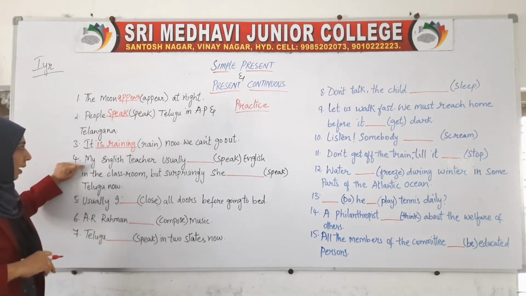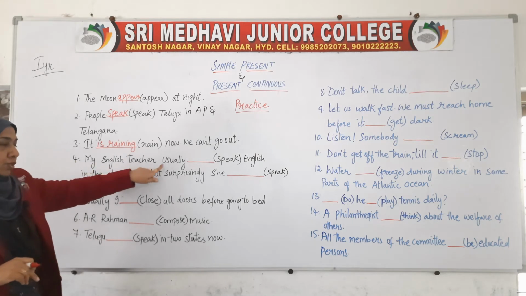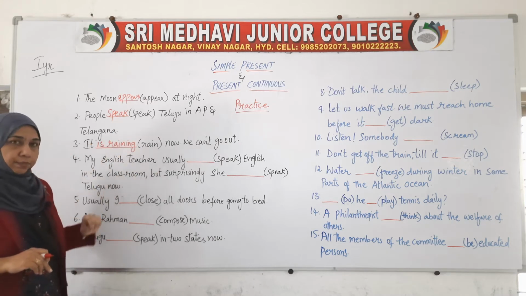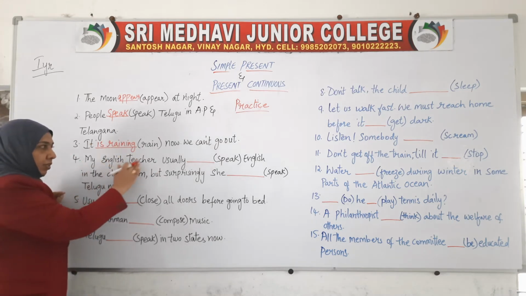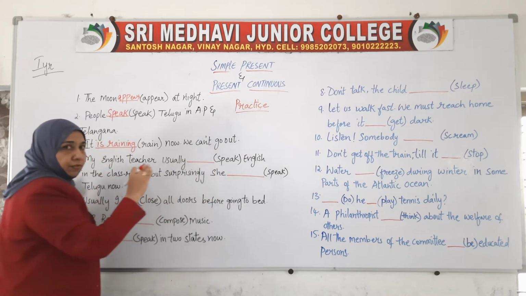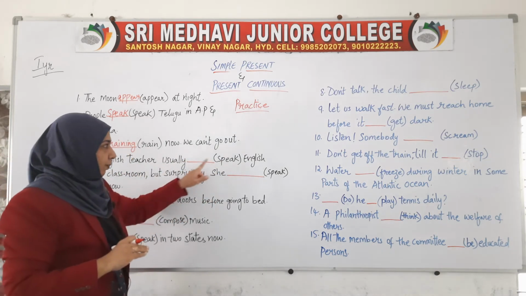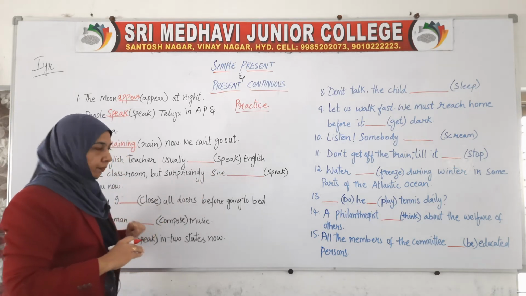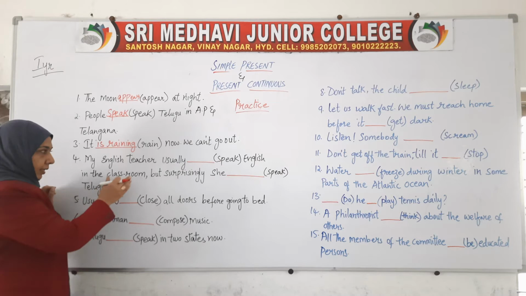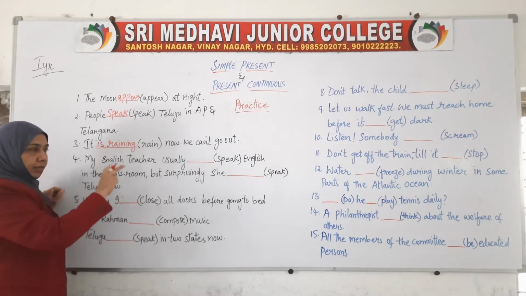Now next is "My English teacher usually." Usually, once again the simple present. My English teacher usually dash, we have to change the form of the verb speak, English in the classroom. Read till here and then write it down.